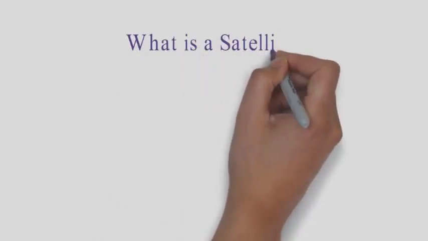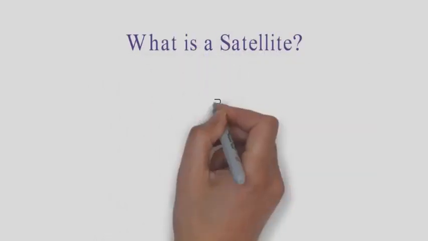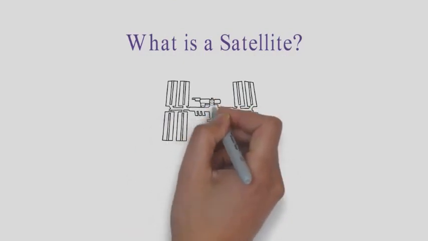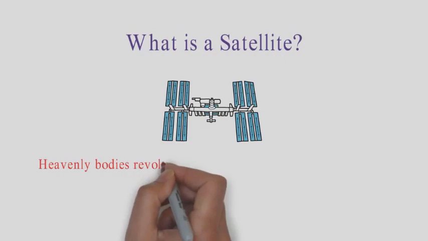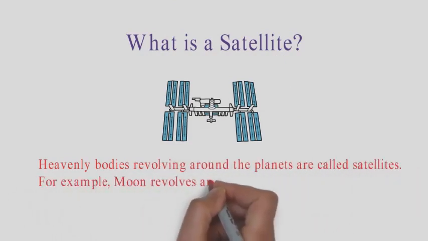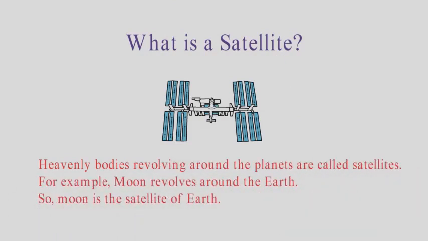So again, what is a satellite? Heavenly bodies revolving around the planets are called satellites. For example, moon revolves around the earth, so moon is the satellite of the earth.